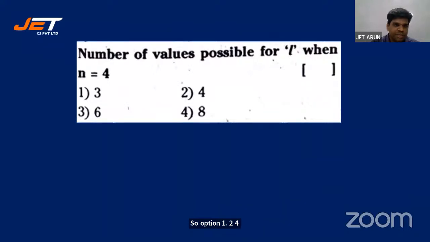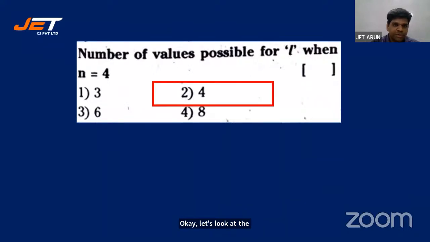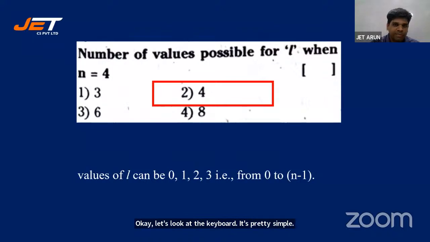Okay, let's look at the key, students. It's pretty simple. I'll just show you what is happening. See, L value ranges from 0 to n minus 1. When n is equal to 4, it goes from 0, 1, 2, and 3. So 4 values are possible for L when n is equal to 4.